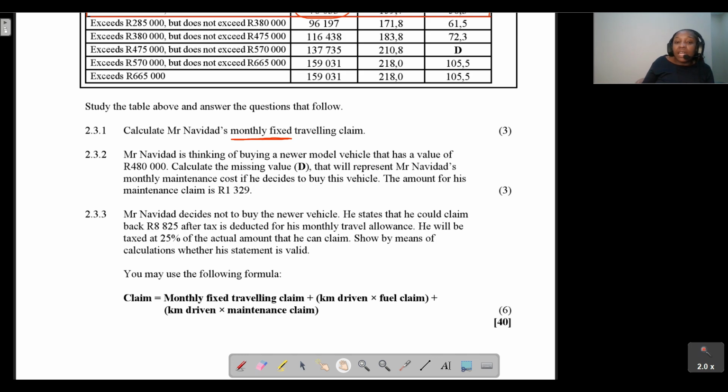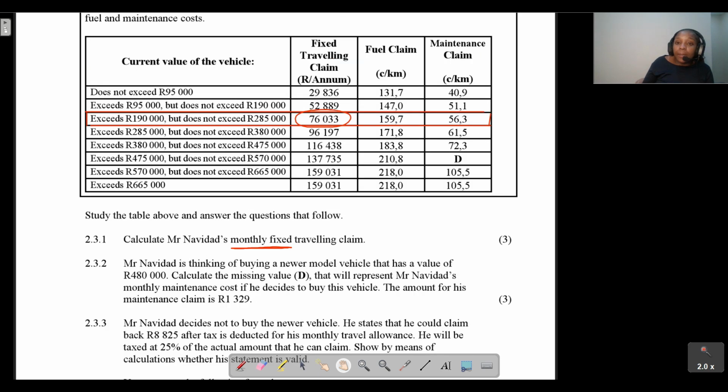Calculate the missing value D that will represent Mr. Navidad's monthly maintenance cost if he decides to buy this vehicle. Okay, the amount for his maintenance claim is 1,329. So we need to find what is that value D. We want to calculate the value D.